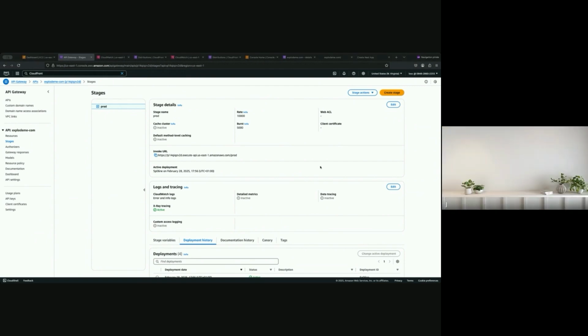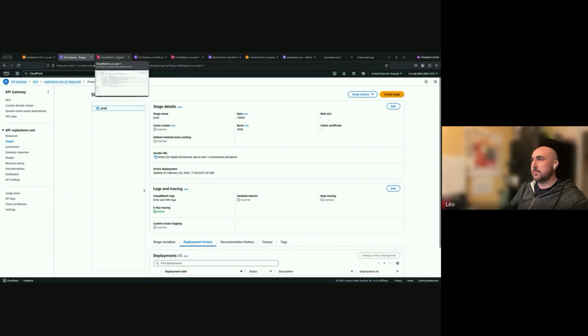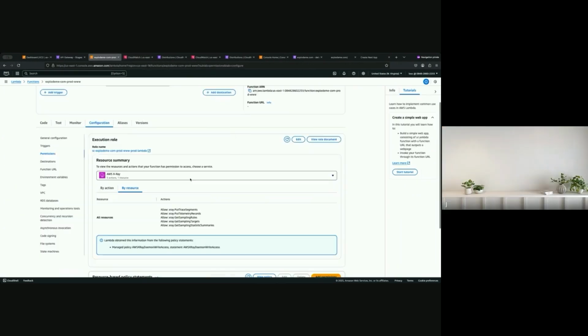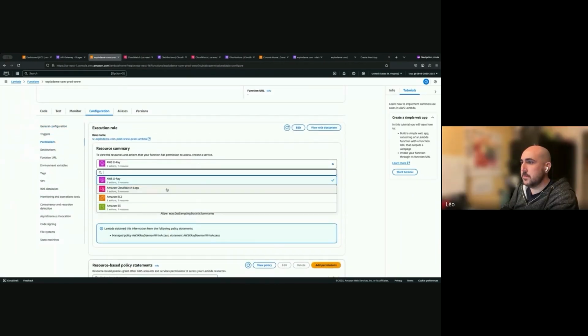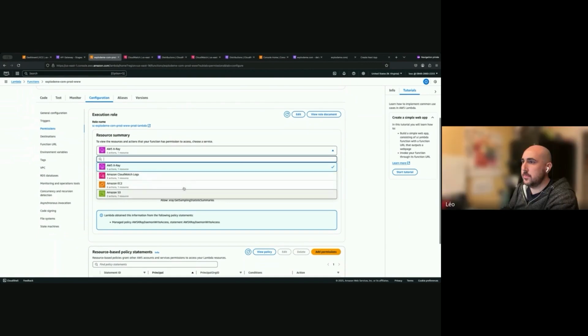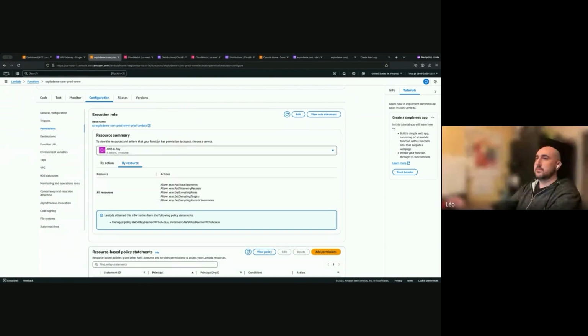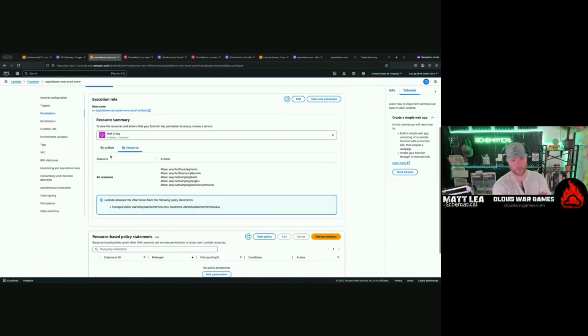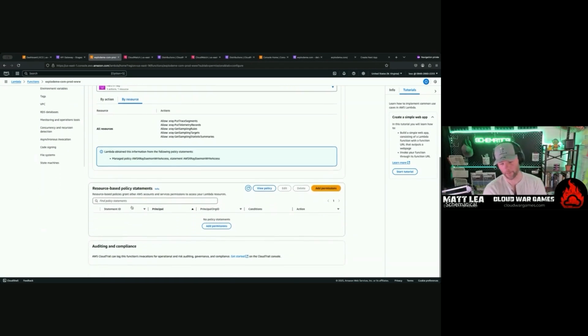But could you go to the Lambda? Maybe it's... yeah, set it up. Can go to Lambda and look at the Lambda. Under permissions, maybe there is a resource-based policy. Yeah. Just for the record, Juan, you're nailing it. You did find it. That is where the problem is.